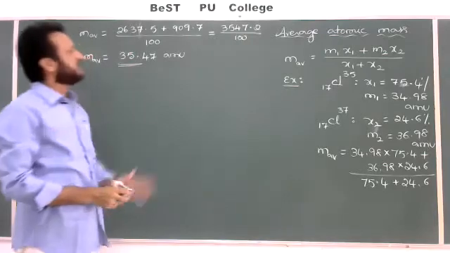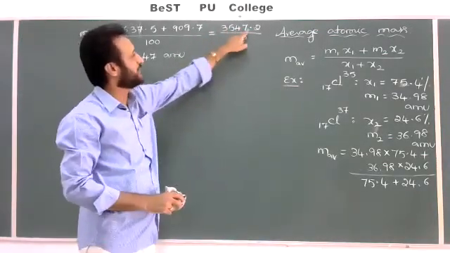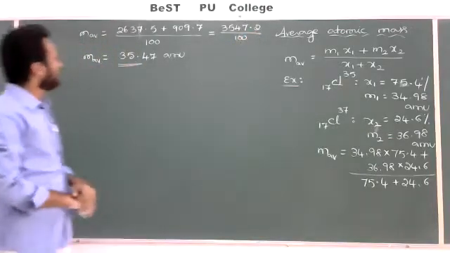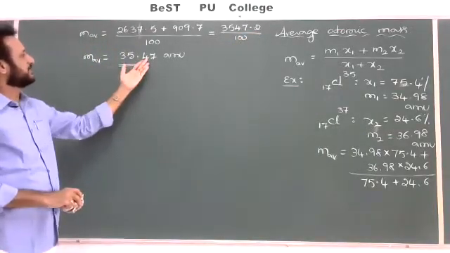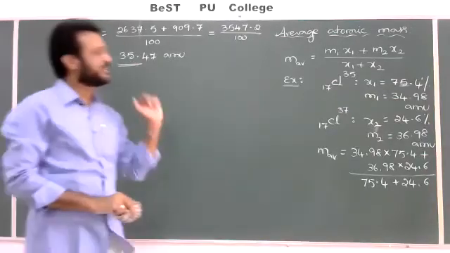Dividing by 100 means shifting two digits to the left, giving 35.472. If you round it, you get approximately 35.47, or roughly 35.5 also. So that is the average atomic mass.